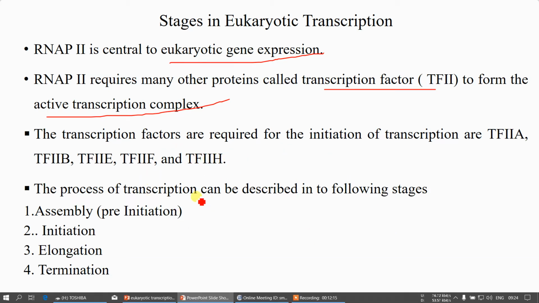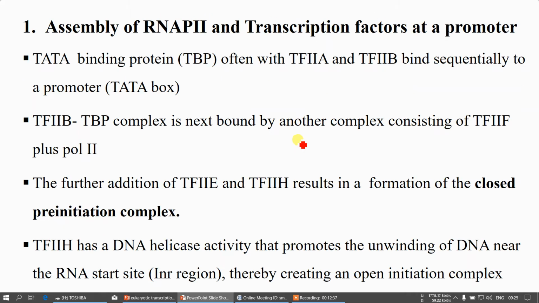And just like in prokaryotes, the transcription in eukaryotes is also done in three stages: initiation, elongation, termination. But in addition to that, we also require another step that is known as the pre-initiation complex, or the assembling of your transcription factors.